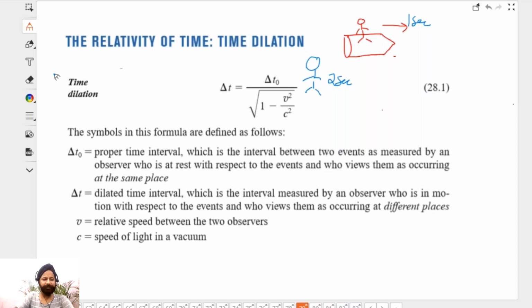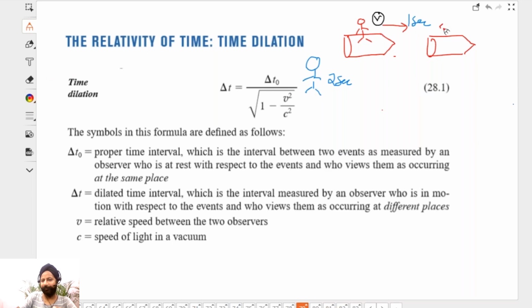Okay. So now let's talk about the clock that this person has. This person's clock, the spaceship person's clock. He's looking at the time on this watch. The event is that the time is 11 sharp. The next event is that it is 1 second past that. So this person looks at the events. For him, the events are happening at the same place. Because see, after 1 second, maybe the person is here.